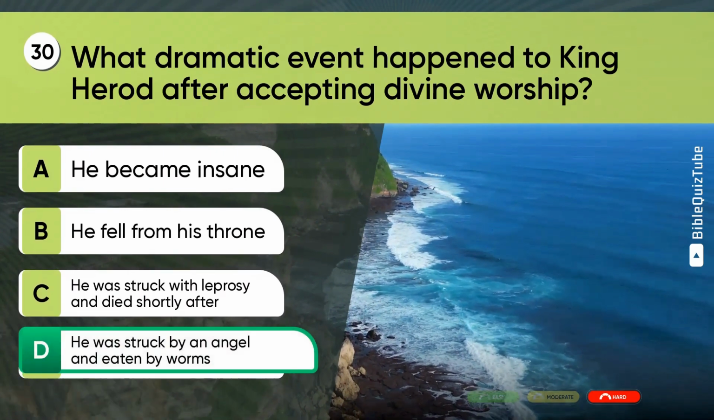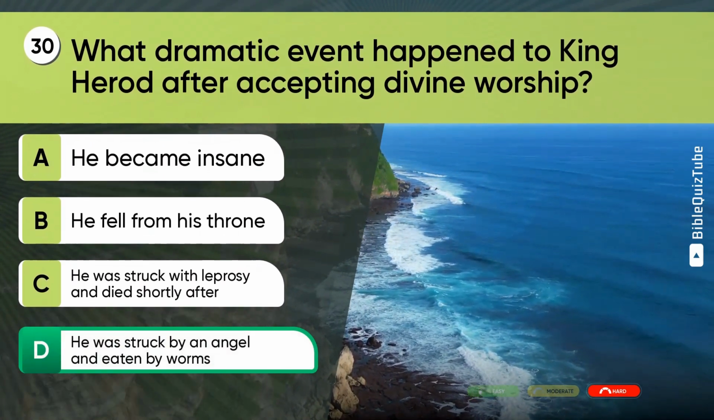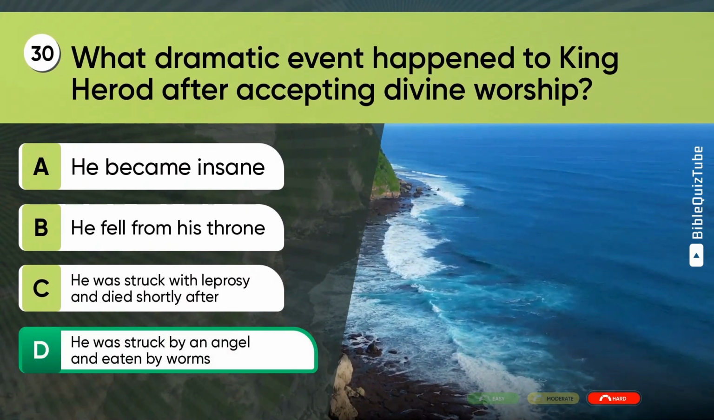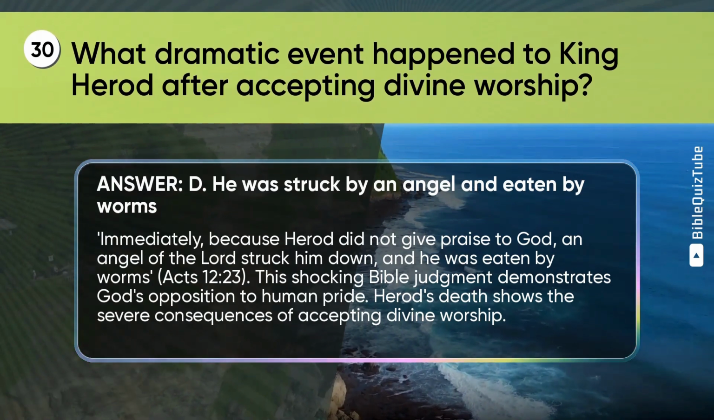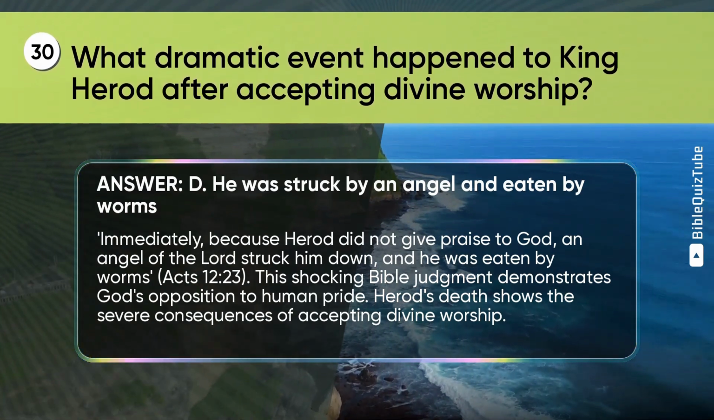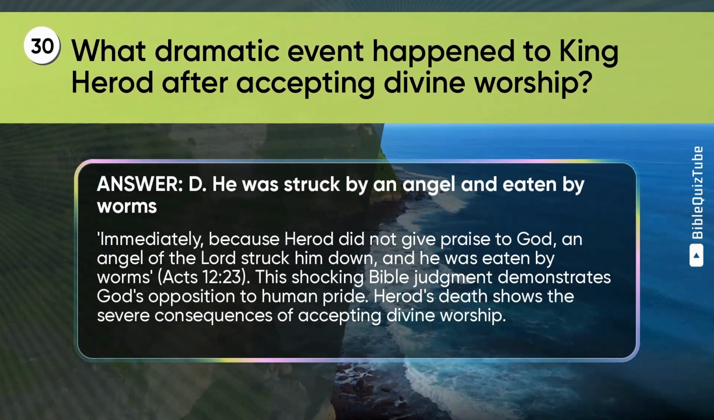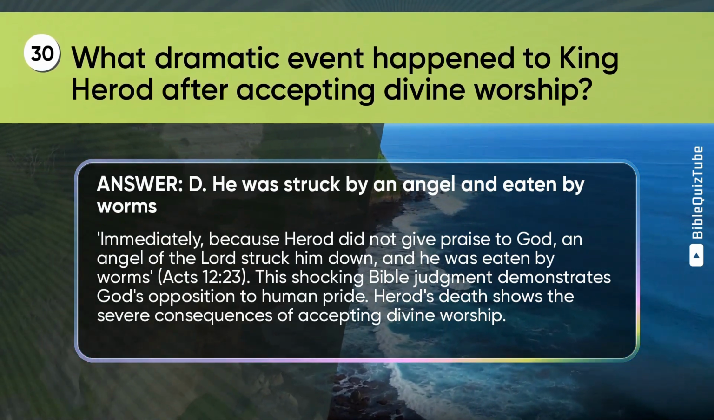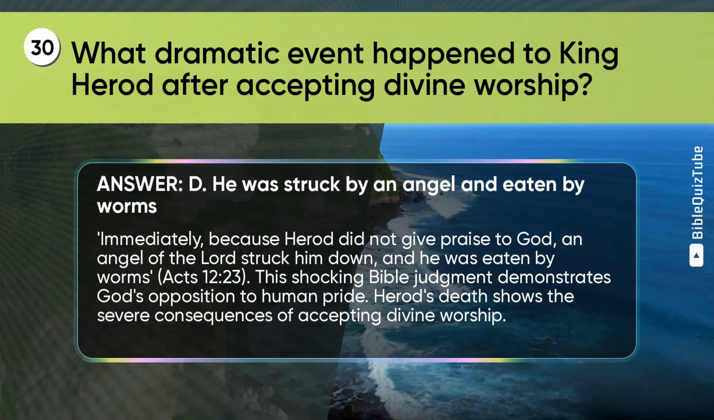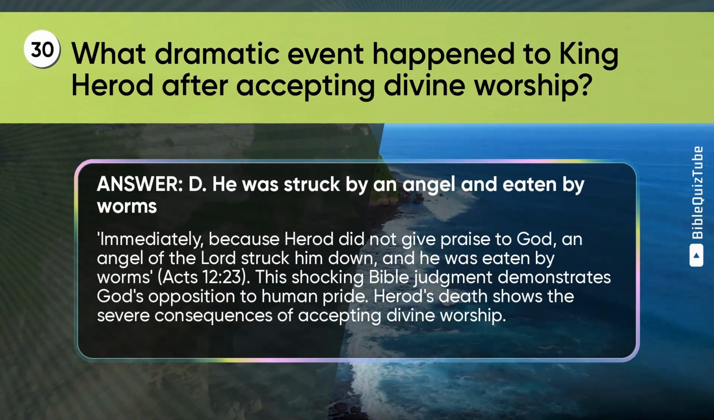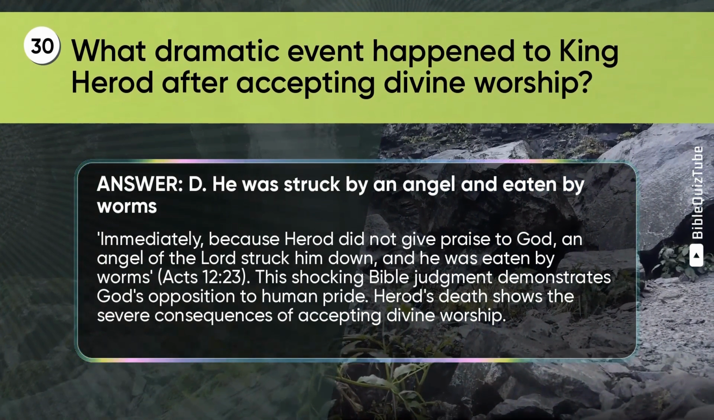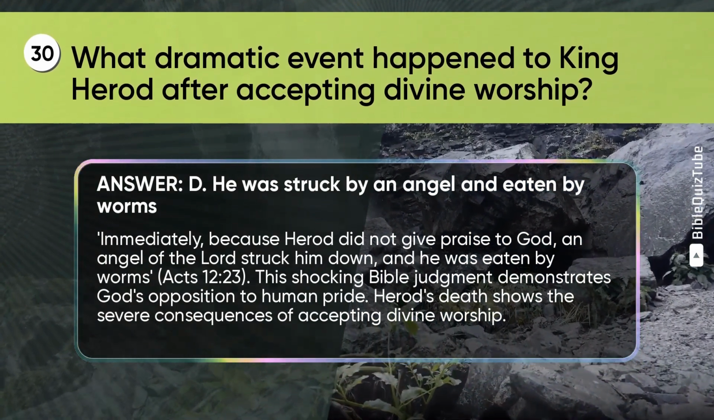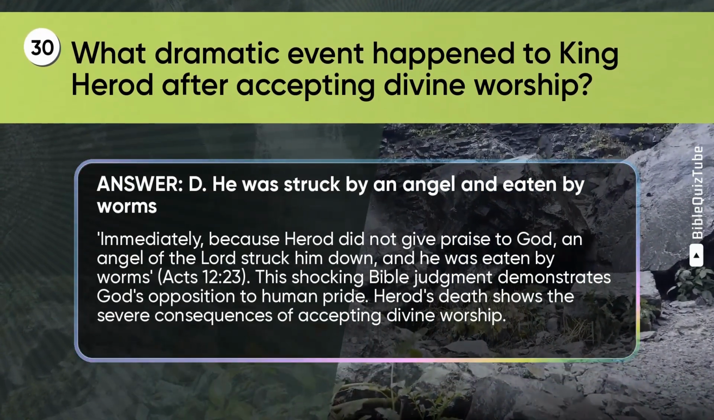The correct answer is D. He was struck by an angel and eaten by worms. The explanation. Immediately, because Herod did not give praise to God, an angel of the Lord struck him down, and he was eaten by worms. Acts chapter 12 verse 23. This shocking Bible judgment demonstrates God's opposition to human pride. Herod's death shows the severe consequences of accepting divine worship.